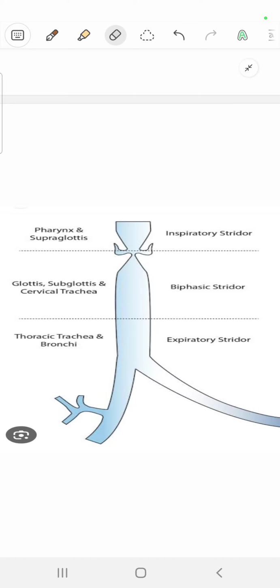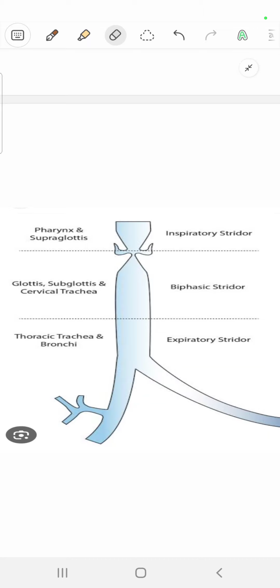The next is biphasic stridor. Biphasic means it can be at the level of the vocal cord, glottis, just below that subglottis, or below that cervical trachea. And expiratory stridor means below that you have thoracic trachea and then bronchi, the bifurcation.